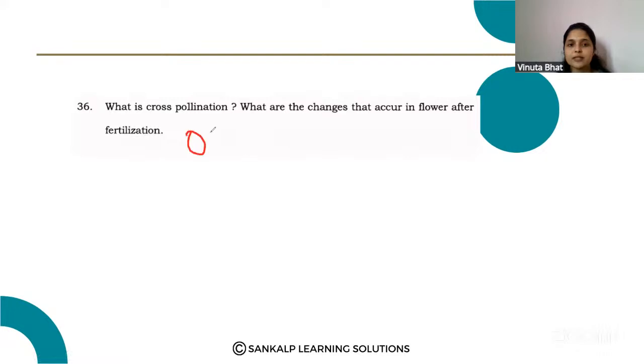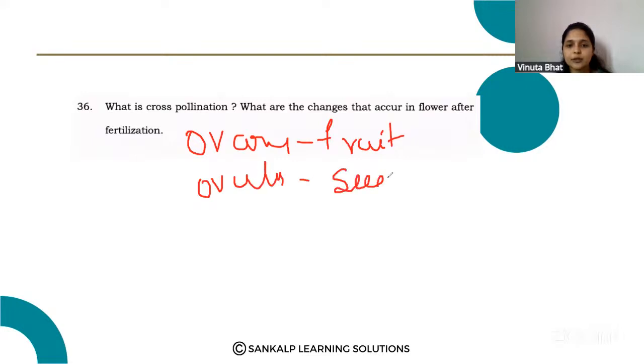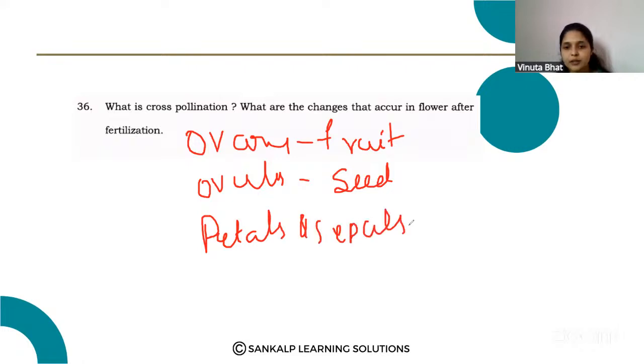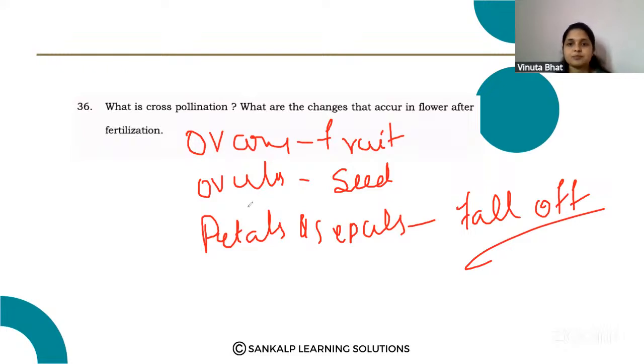So after the fertilization, the ovary develops into fruit, then the ovules develop into seed, then the petals and sepals fall off after the fertilization. Okay, so those are the changes that we can observe in the plants after the fertilization.